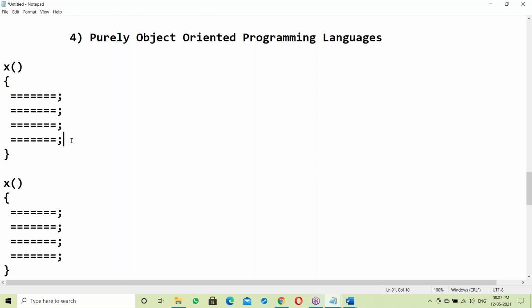The difference: function and procedure both are sets of statements to perform some task.